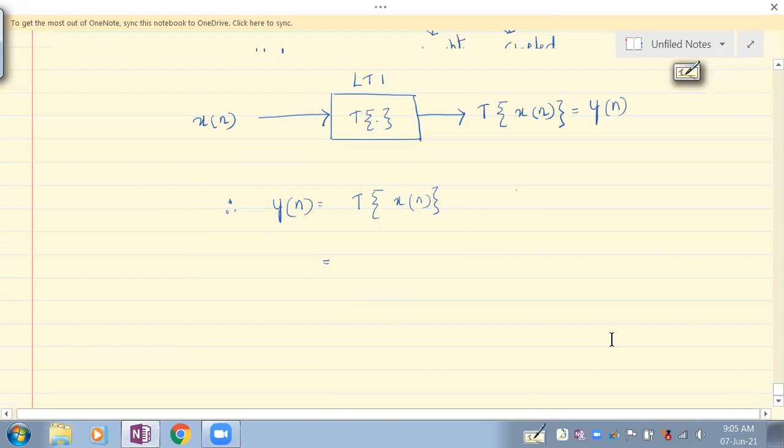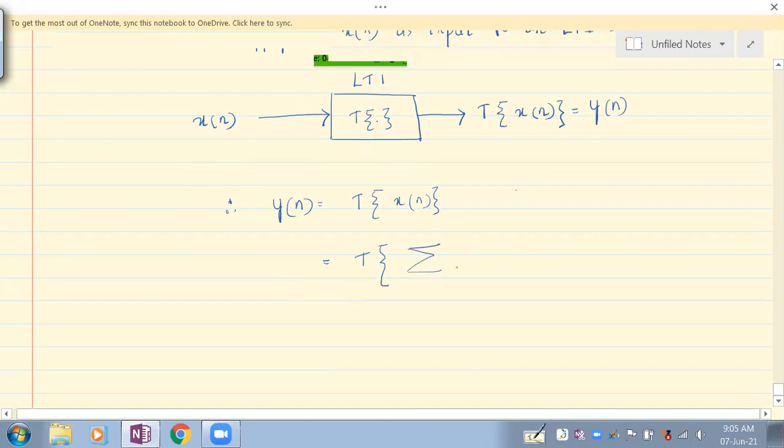Then the impulse response will come across. So this is the sum of x of k, the weighted shifted impulses, which means delta of n minus k. It is the response to this.